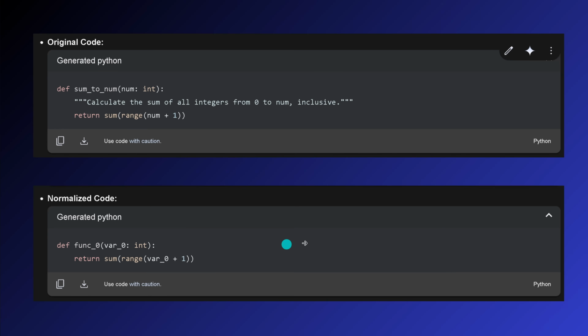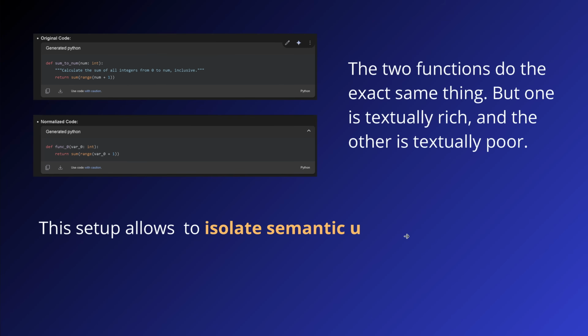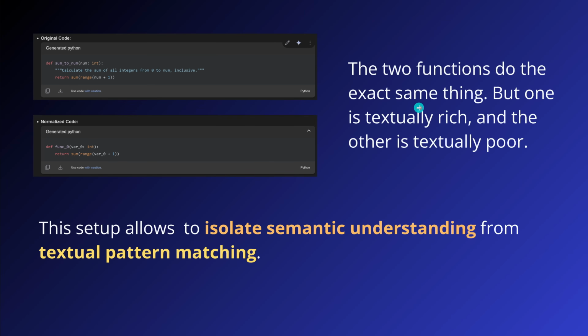This is pure code. Now guess what? Also the functions do exactly the same thing. One is textually rich, and let's say the other is textually really poor. Yeah? And the setup was chosen in this particular way for a reason. Because they wanted to isolate the semantic understanding, the textual description, as you see here in blue, from the real textual pattern matching of pure code notation.